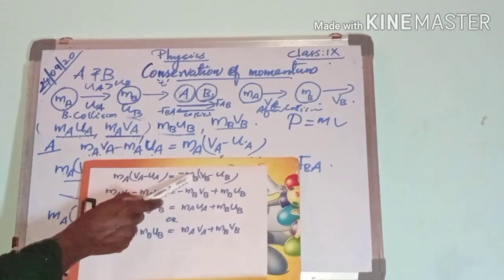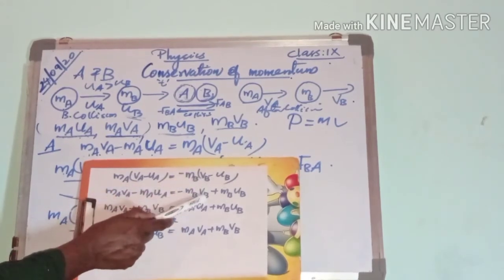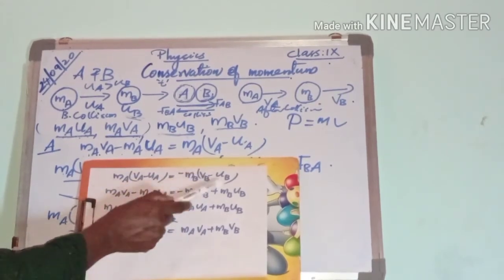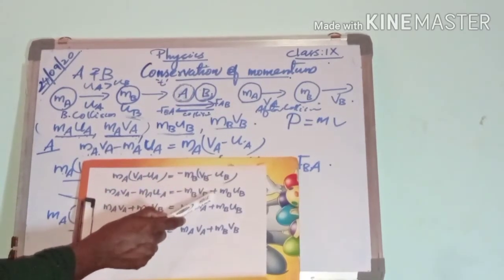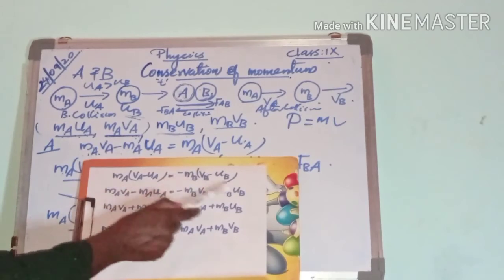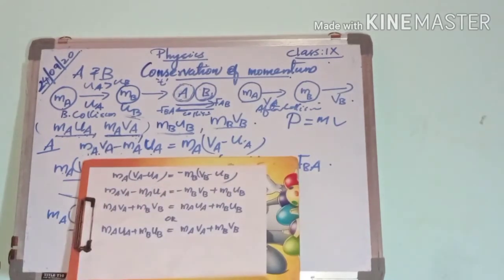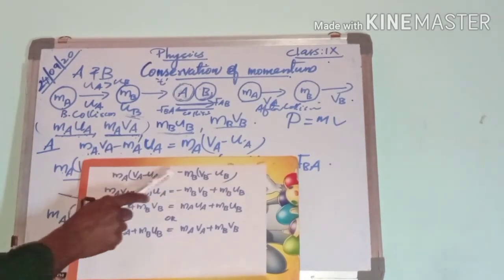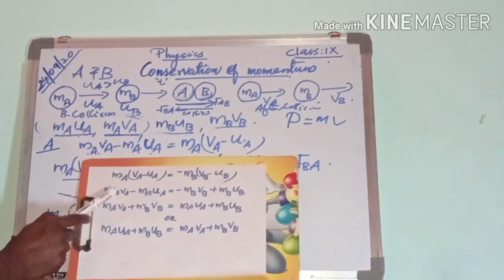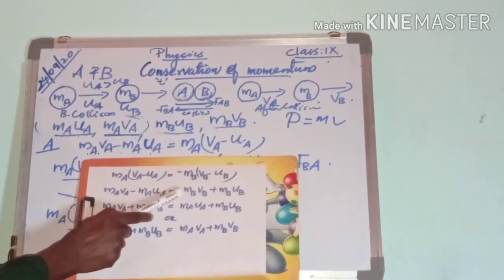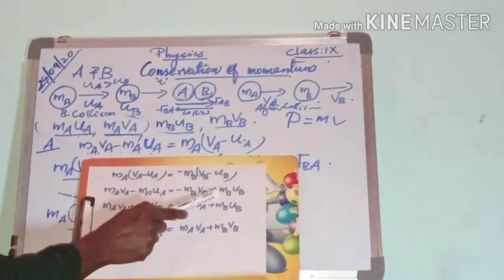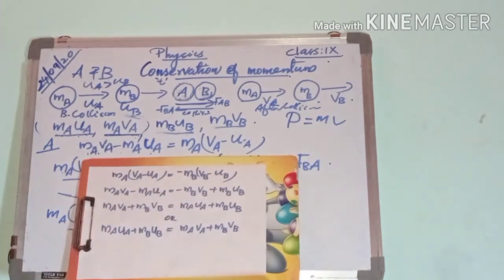Minus Mb into Vb, that is minus Mb Vb, plus actually minus Mb into minus Ub. Minus into minus is plus, so plus Mb Ub. So after removing these brackets, we can write Ma Va minus Ma Ua equal to minus Mb Vb plus Mb Ub.